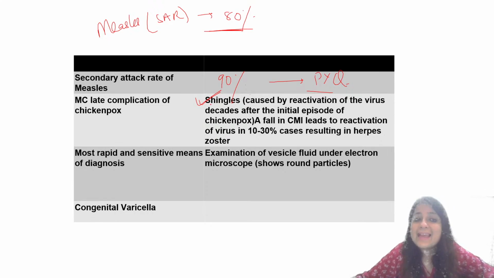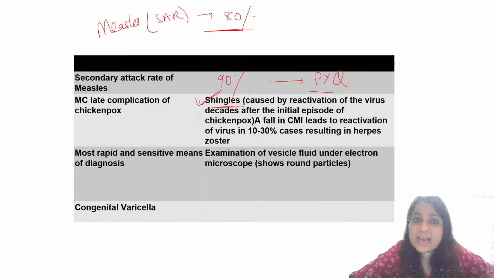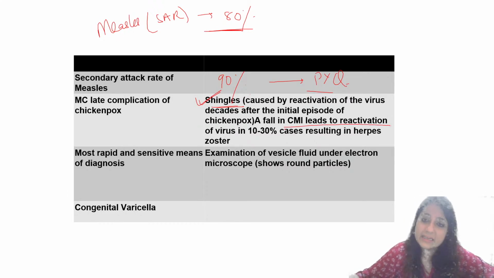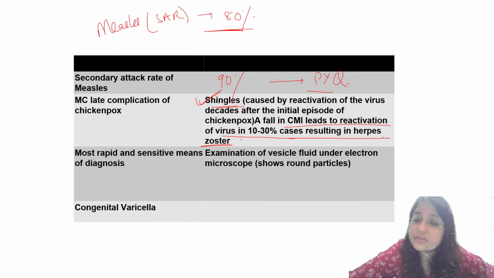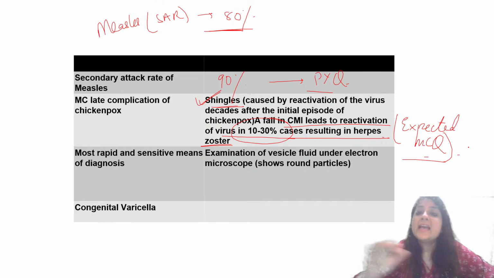What is the late complication of chickenpox? The most common late complication of chickenpox is shingles, which can occur due to reactivation of the virus years later after the initial episode. And why is it that someone who gets an attack of chickenpox presents with herpes zoster later? There is a fall in cell-mediated immunity leading to reactivation of the virus in 10 to 30% of the cases, resulting in herpes zoster. It happens in only 10 to 30%. So this can come as an expected MCQ. In how many people does reactivation of the virus happen? In 10 to 30% of cases, resulting in zoster.